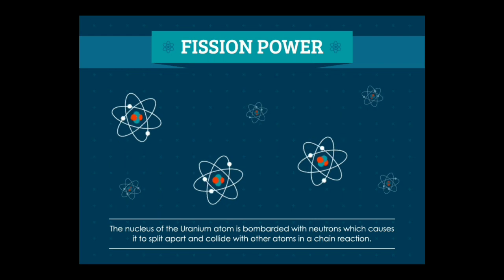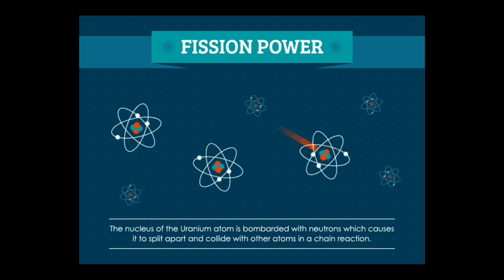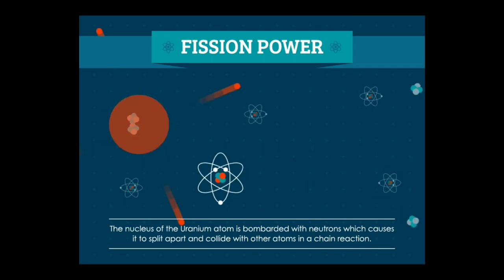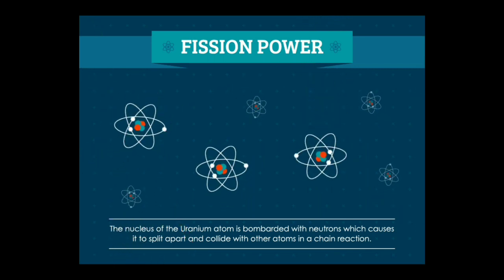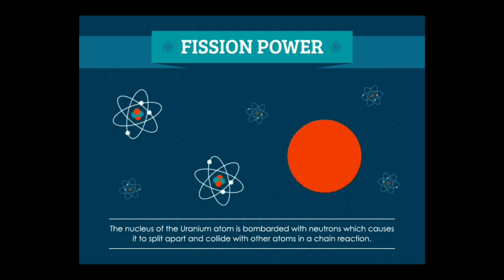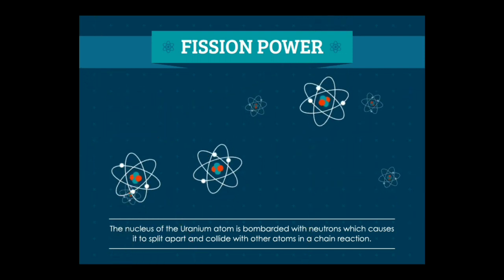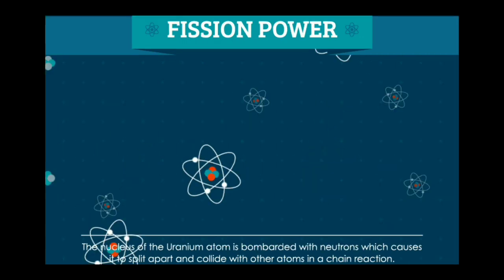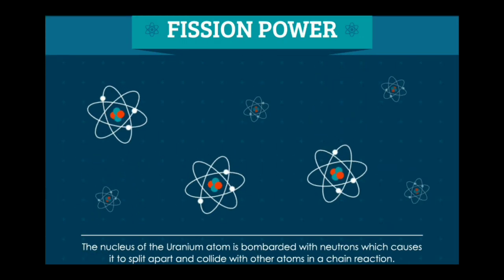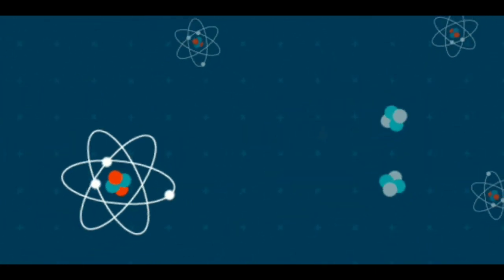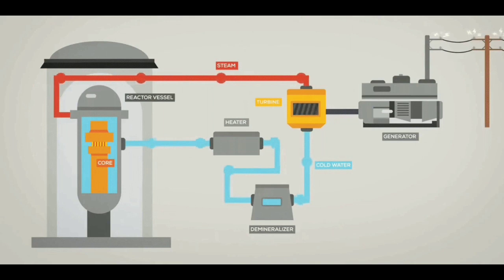In nuclear power plants, an atom is split into two smaller atoms. The two smaller atoms don't need as much energy to hold them together as the larger atom. This difference or this extra energy is released in the form of heat and radiation. So here you will see how an atom is split into two smaller atoms. Nuclear power plants use the heat released from the reaction, which is basically a fission reaction, to boil the water into steam. The steam turns the huge turbine blade. As they turn, they drive the generators that make up electricity.